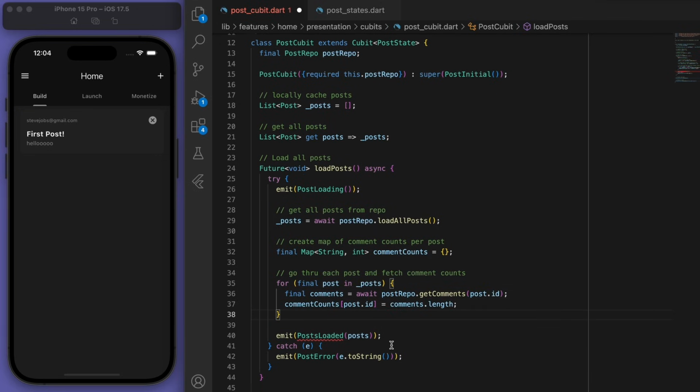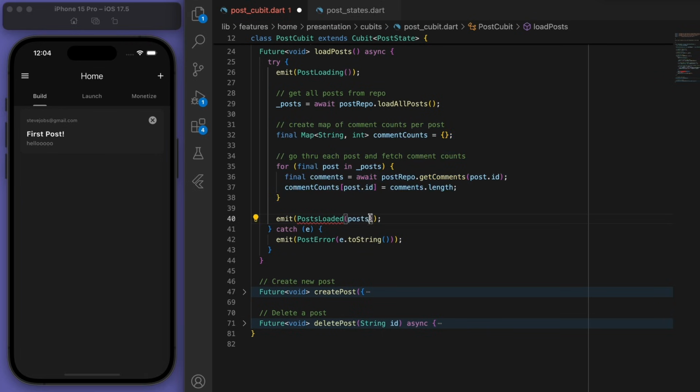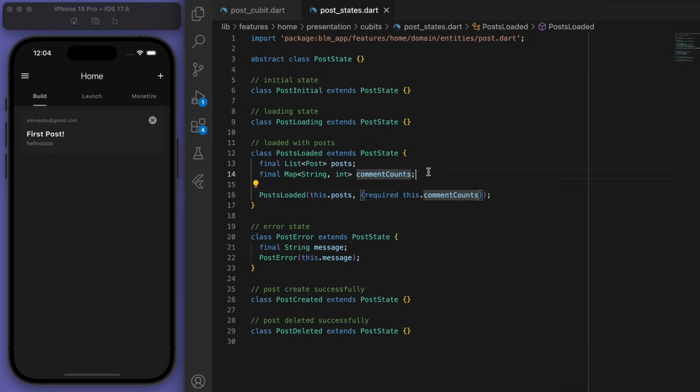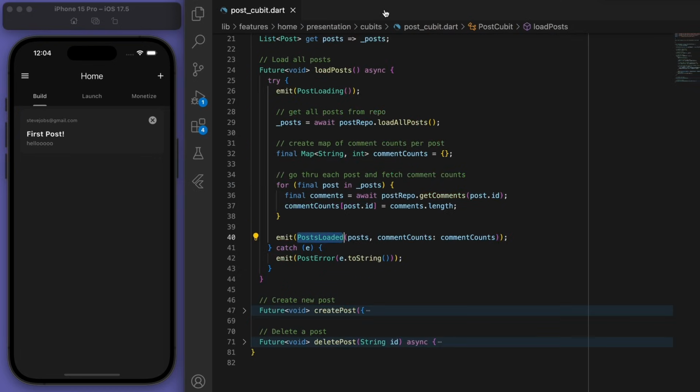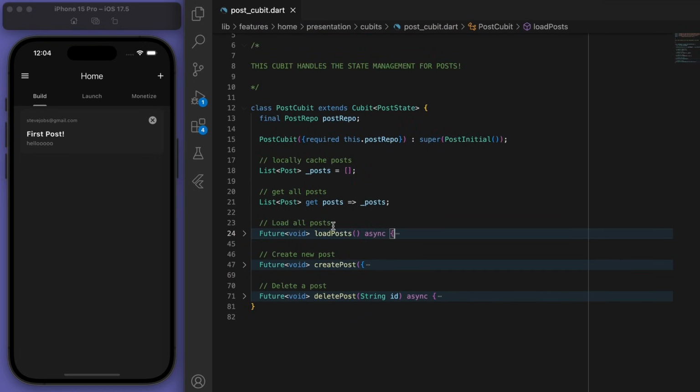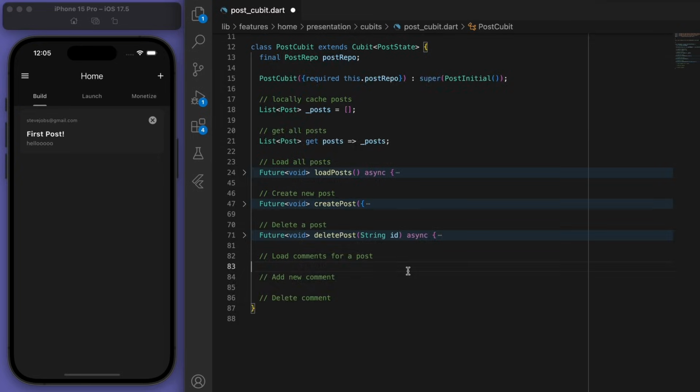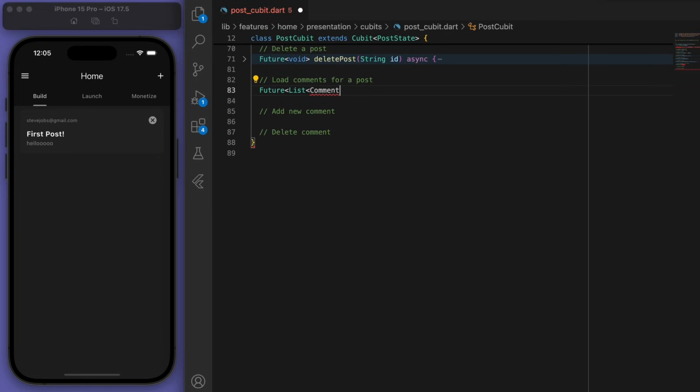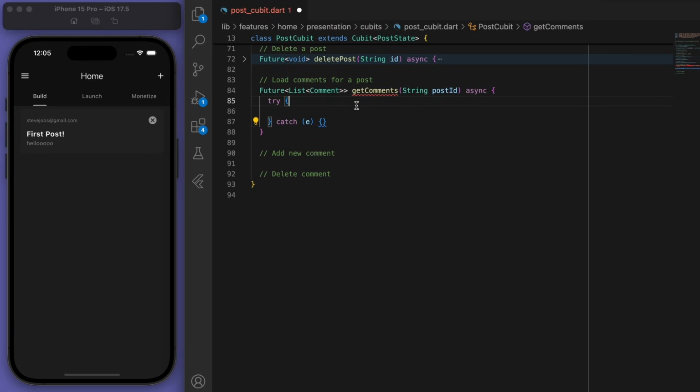Okay, and then once we got that information, we can pass it through to our posts loaded. Sweet, so that's just for the count. Now the three main methods down here, we have loading comments for a post. So when I get comments, I just need to know the post ID, and we're going to just try to get it from our post repository.